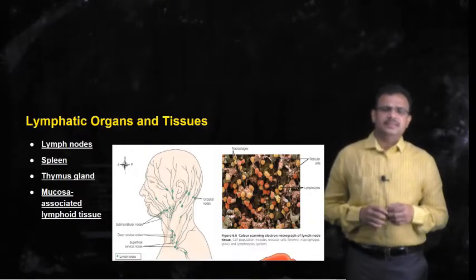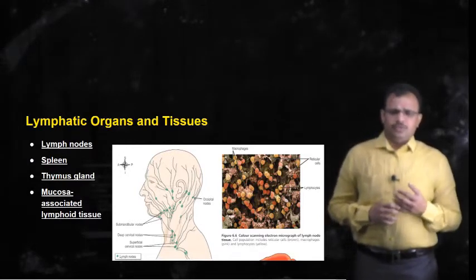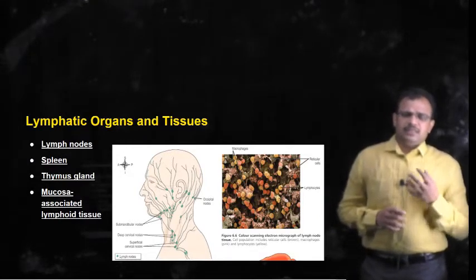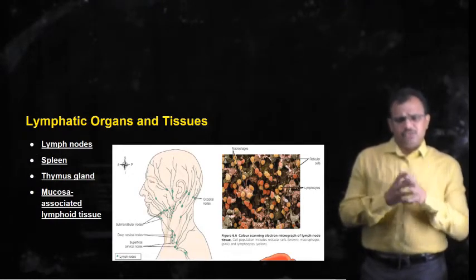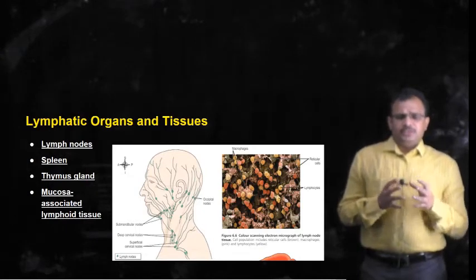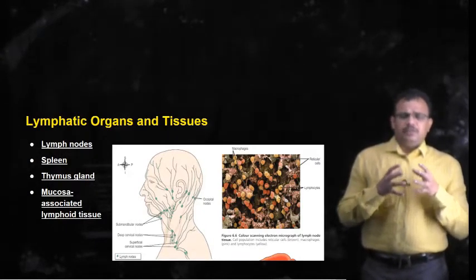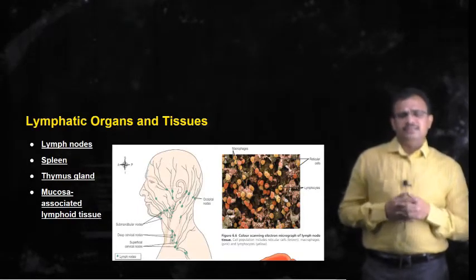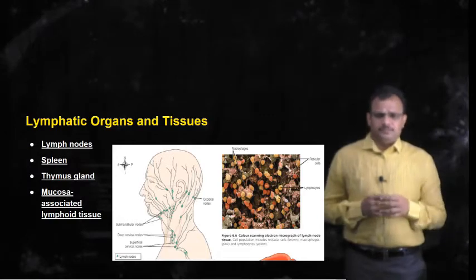Now let's see the lymphatic organs and lymphatic tissues. We have seen that lymphatic organs consist of lymphatic tissue, and they are essential in the other important functions of the lymphatic system, that is immunity and filtering.